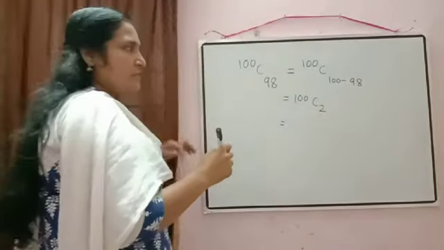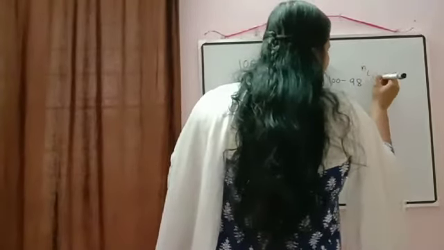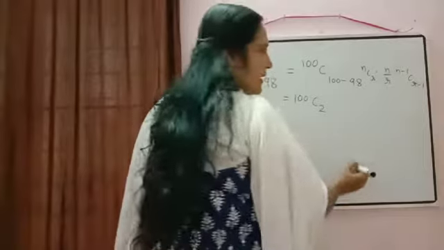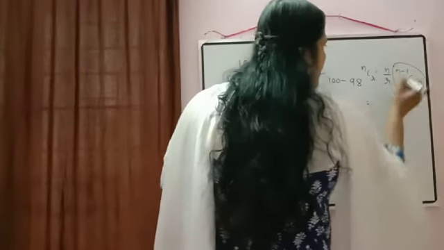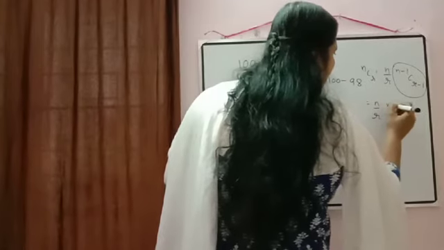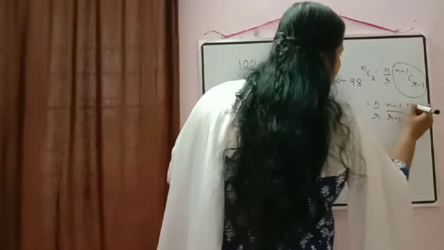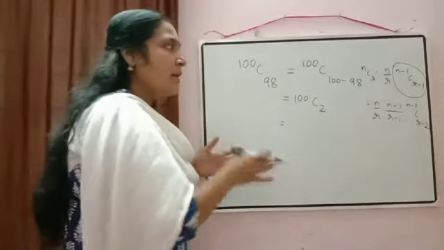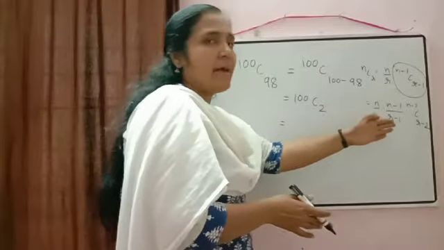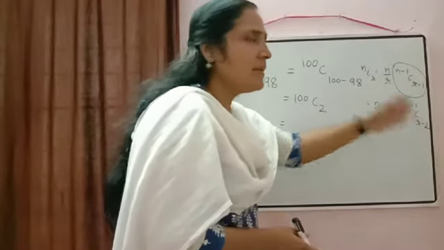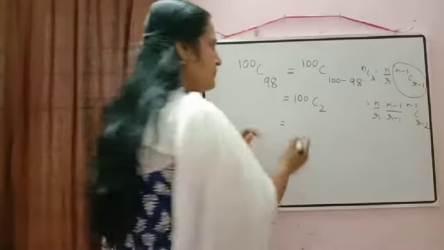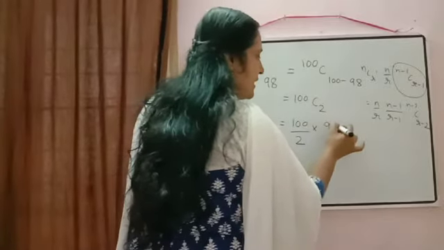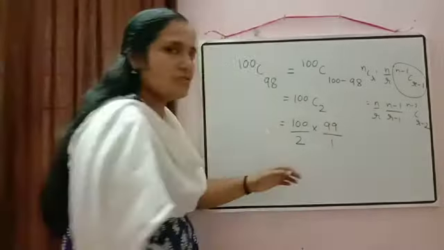Now the last property which we wrote there, what did we write? NCR can be written as N by R into N minus 1 C R minus 1. In the same way we can apply the property to this number also. So it will come N by R into N minus 1 by R minus 1 into N minus 2 C R minus 2. So in this way it will go on in continuation. What we are doing is reducing the value. Till where do you have to do it? Till you get the denominator equal to 1. So first what will come? 100 by 2. Then subtract: 100 minus 1 is 99 by 2 minus 1 is 1. So we got here 1.